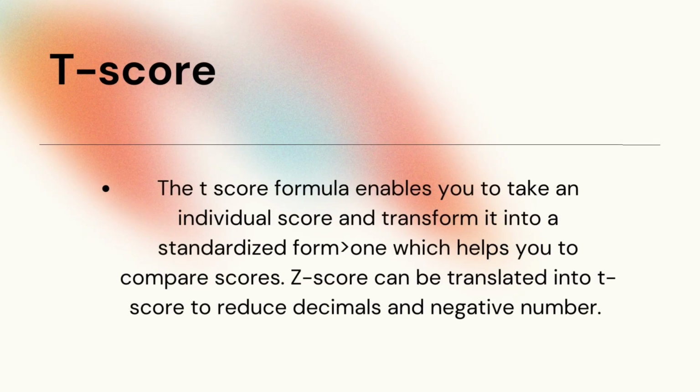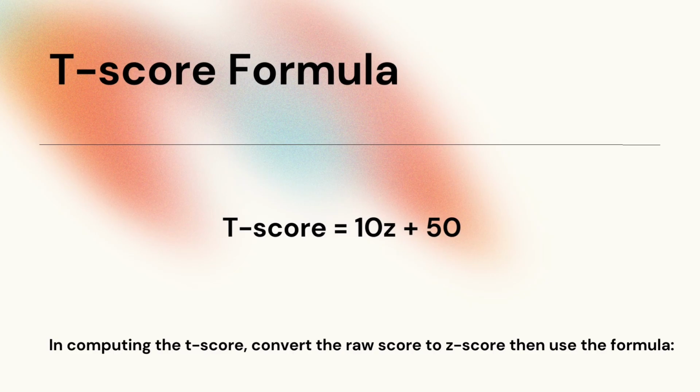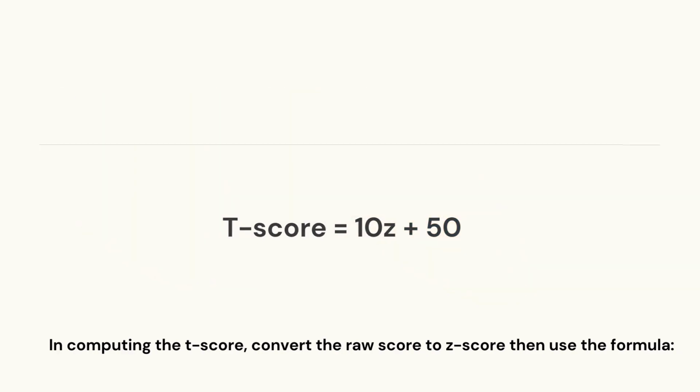Second is the t-score. It enables you to take an individual score and transform it into a standardized form, which helps you compare scores. Remember, in computing the t-score, we have to convert the raw score to z-score, then use the formula, which is t-score equals 10z plus 50.